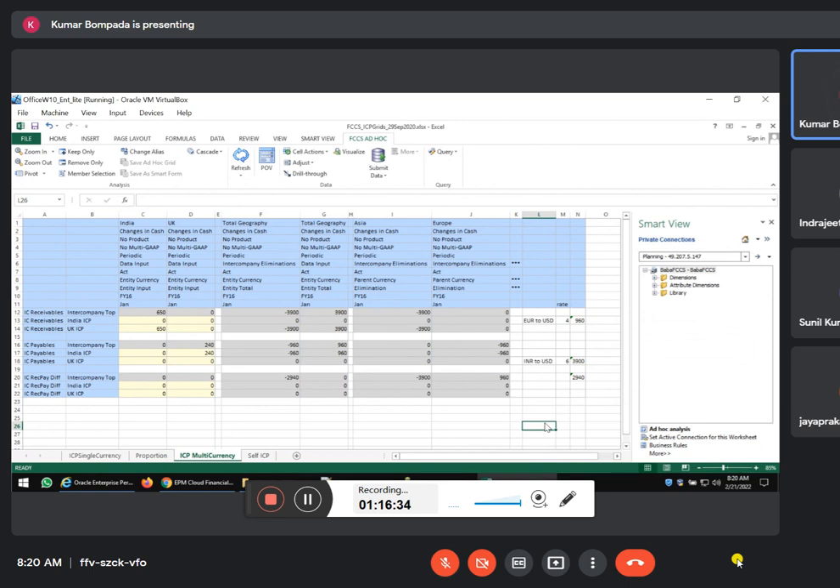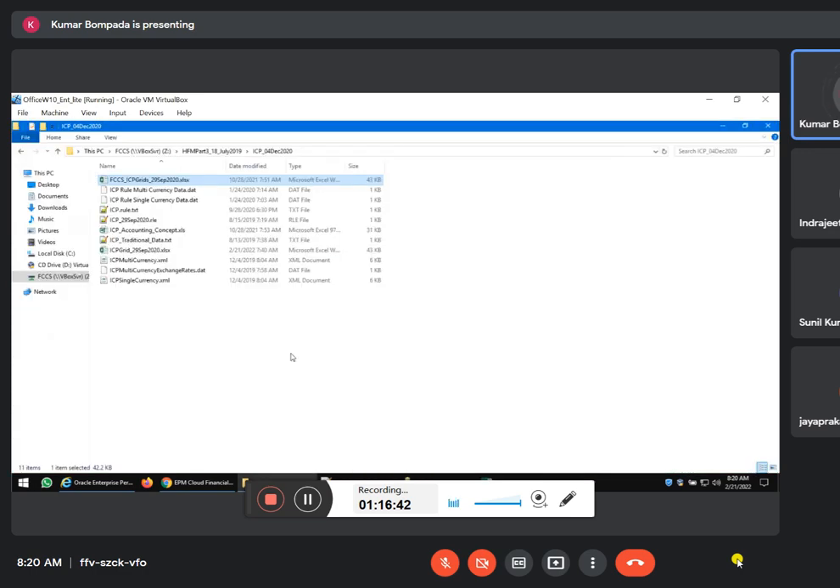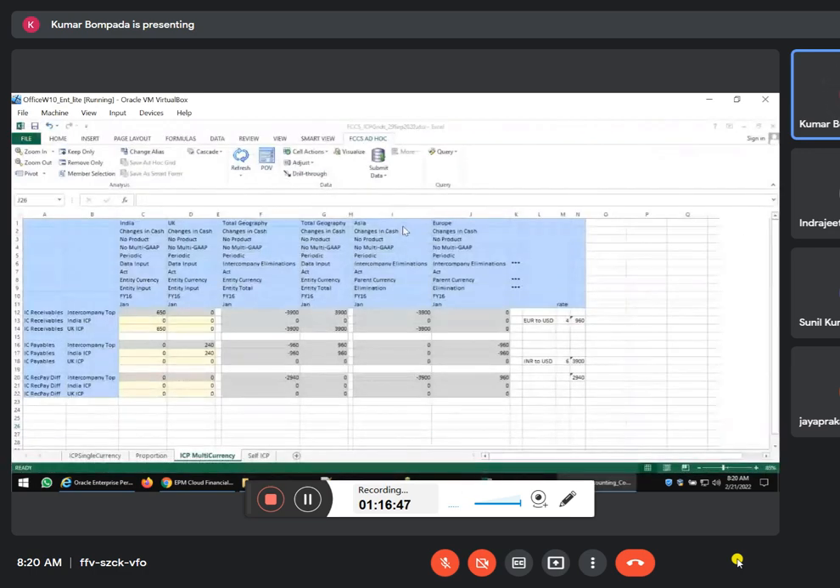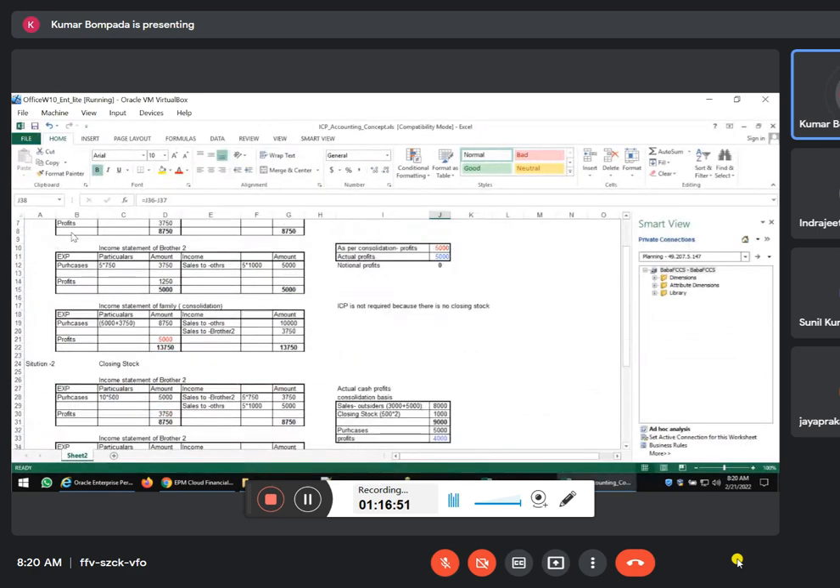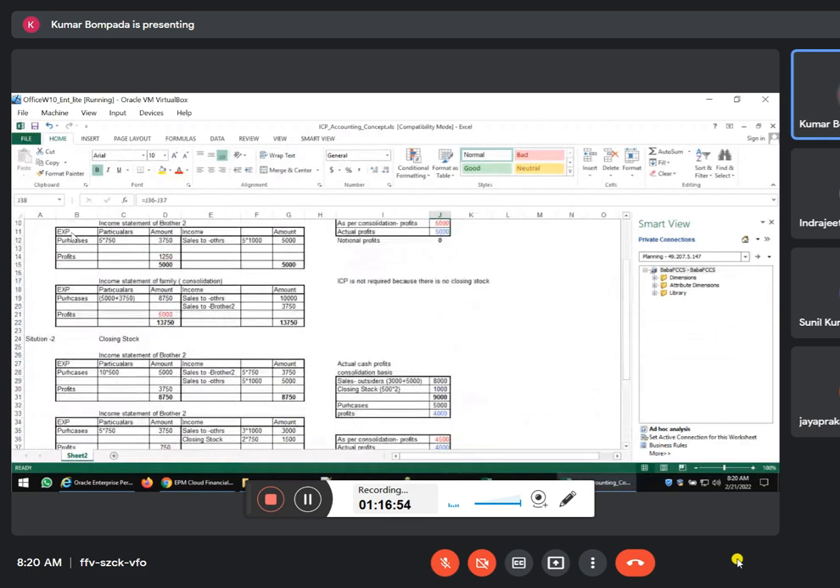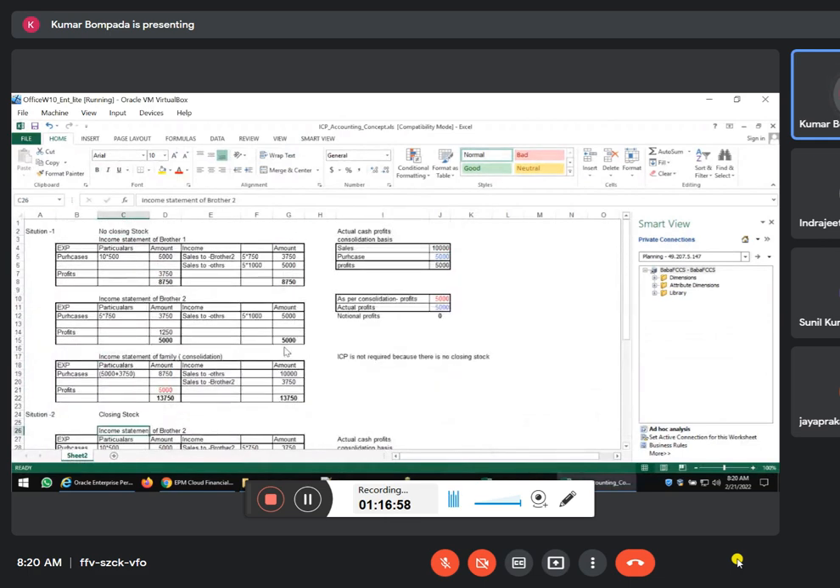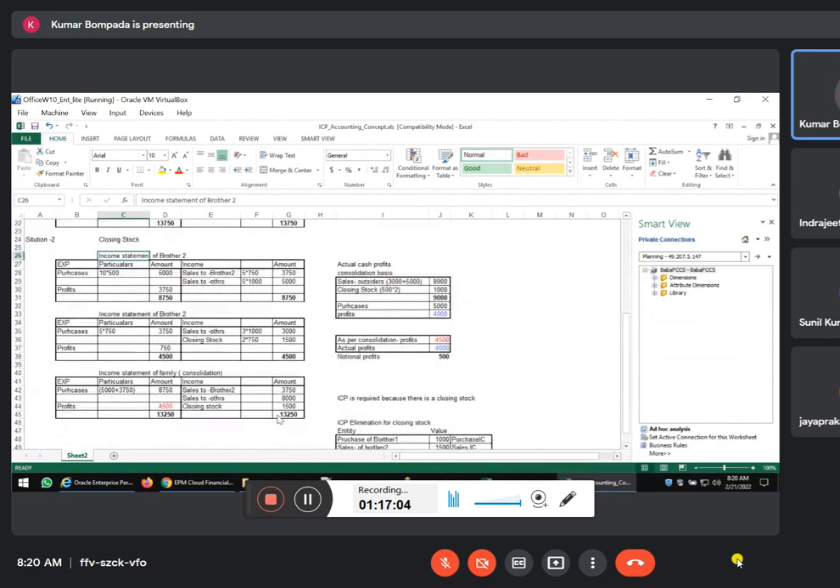If anybody from an accounting background wants to know the actual intercompany transactions without HFM, when you do it manually, what do we do? So here I have given an accounting concept. You can always refer to this. Why do we need intercompany transaction? Solution 1, solution 2. Income statement of brother 1, income statement of brother 2 means two intercompany partners. So brother 1, brother 2, and intercompany consolidated, father.